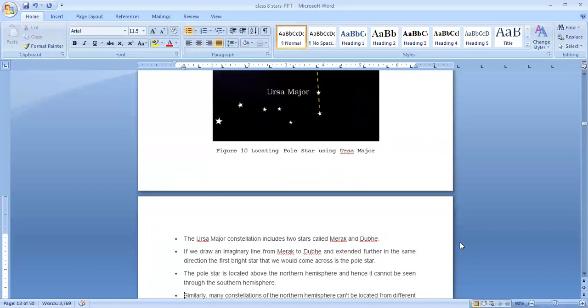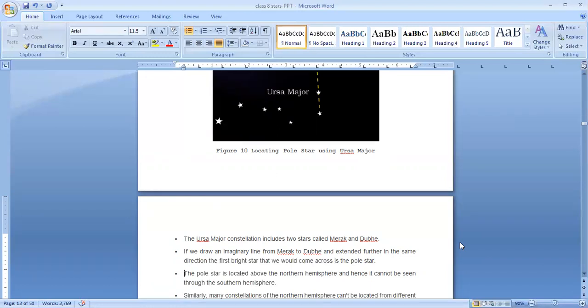The Ursa Major constellation includes 2 stars called Merak and Dubhe. See that? On the right side you can see there are 2 stars. They are called Merak and Dubhe. If we draw an imaginary line from Merak and Dubhe and extend it further in the same direction, the first bright star that we come across is the pole star.